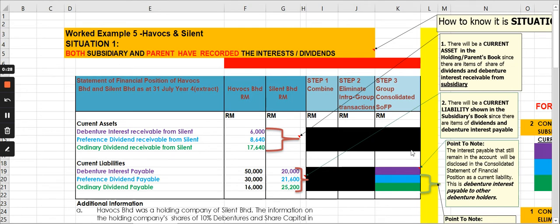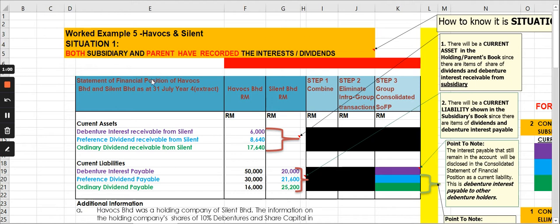Those situations have to be looked at in a more specific way so that the correct consolidation adjustments are made. The consolidation adjustment will depend on how the intragroup dividends and interest have been dealt with by both the parent or holding company and the subsidiary company.